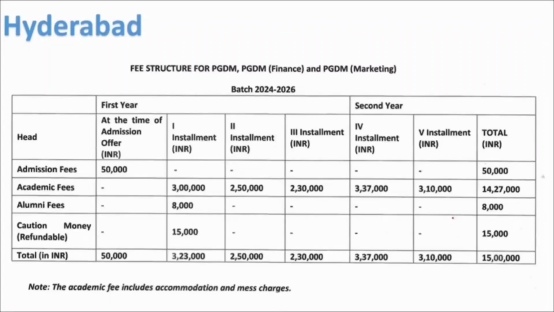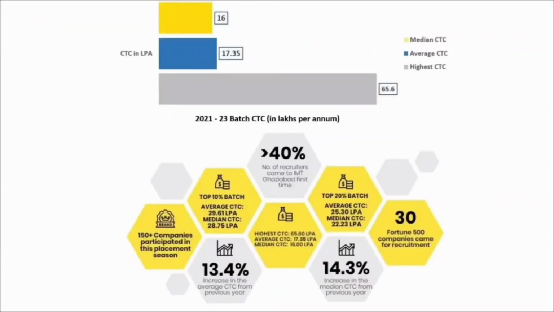Now coming to the placements for IMT Ghaziabad, the average salary package offered with this college is nearly 17.35 lakhs per annum. The median salary package is nearly 16 lakhs per annum, and the highest CTC offered with this college is nearly 65.6 lakhs per annum.